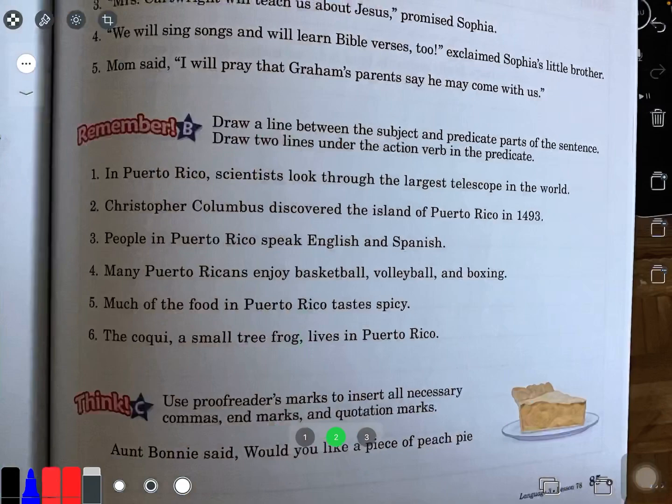Alrighty. Number two, or page two, remember B. Draw a line between the subject and predicate parts of the sentence. Draw two lines under the action verb and the predicate. I'm so used to also underlining the subject one time, so I'm going to do that here.